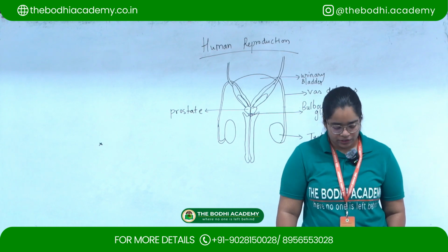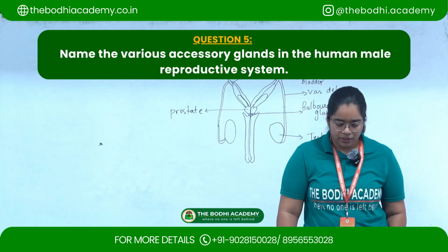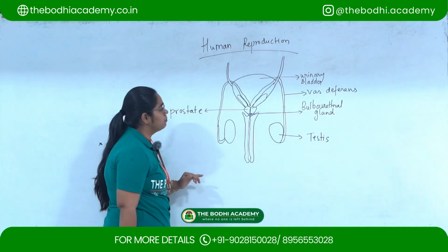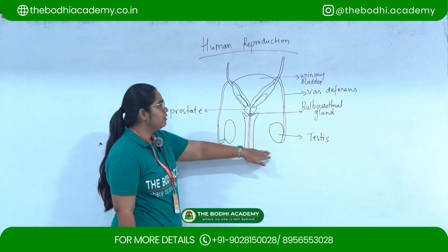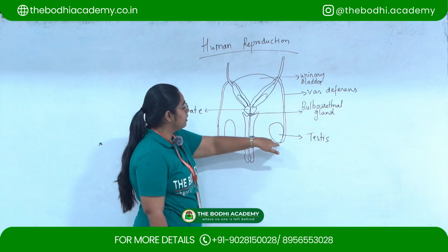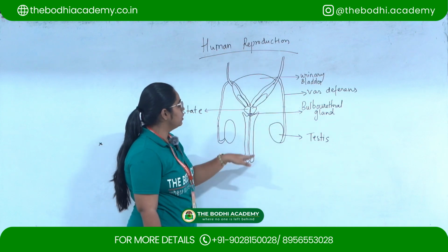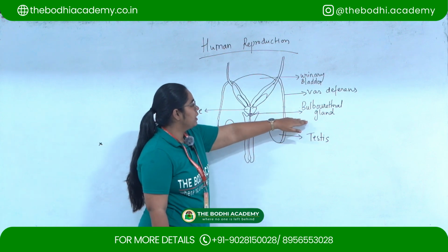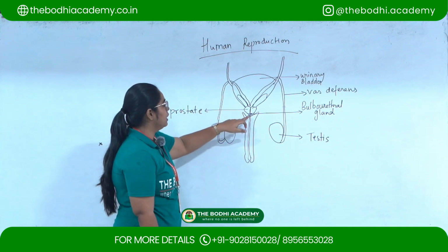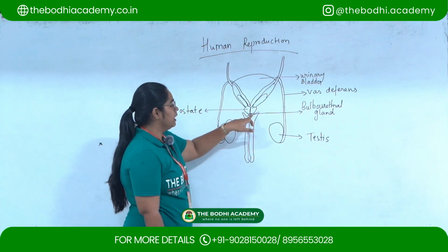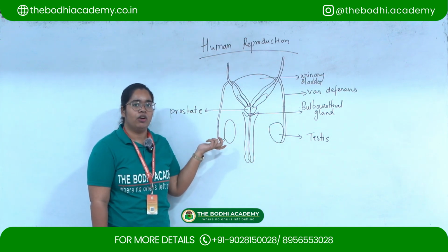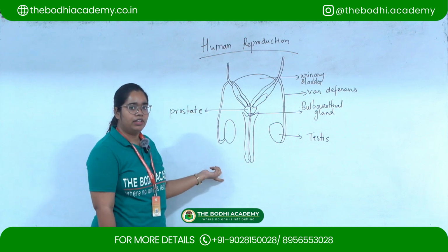So let's move to the next question. Name the various accessory glands in the human male reproductive system. The various accessory glands in the male reproductive system are the testes, wherein the sperms are produced. Then the vas deferens, which helps in the transport of the sperms from the testes to the penis, and the bulbourethral gland, and the prostate. So this is the prostate, and below the prostate is the bulbourethral gland. So these are the accessory organs in the male reproductive system.